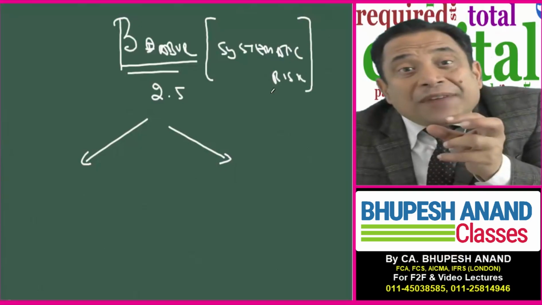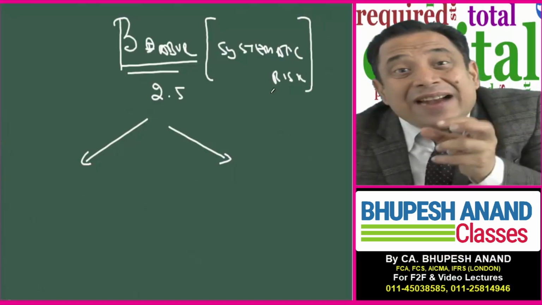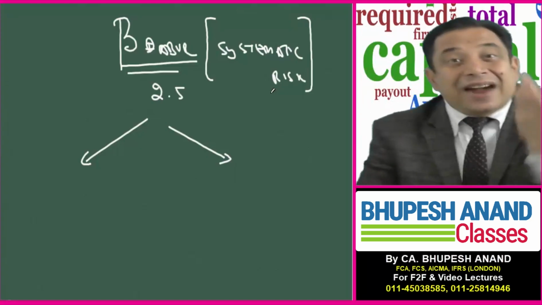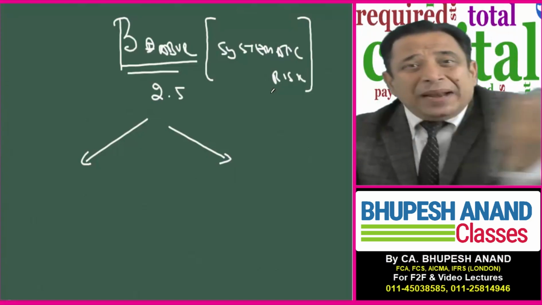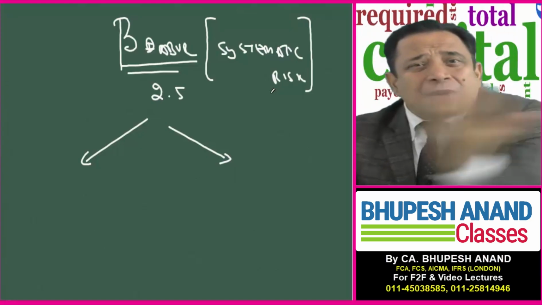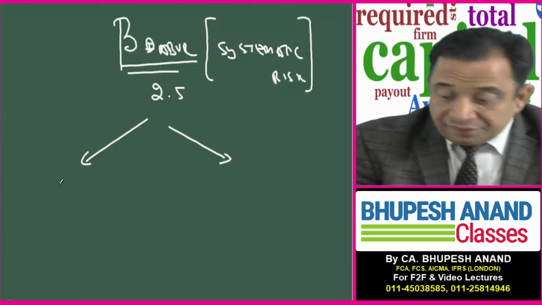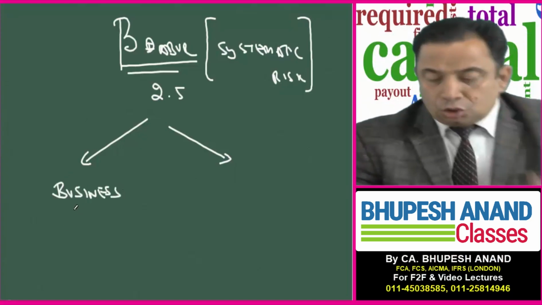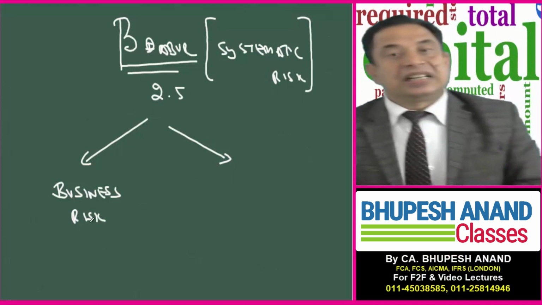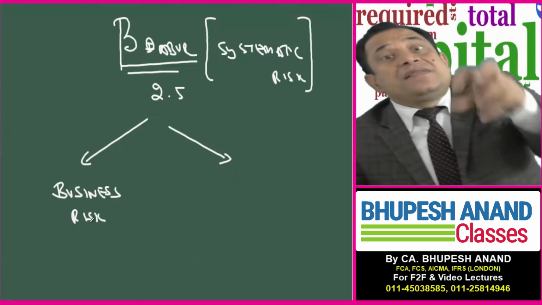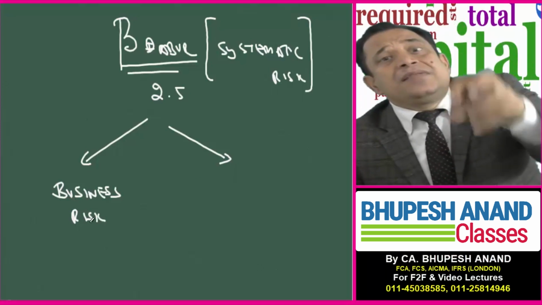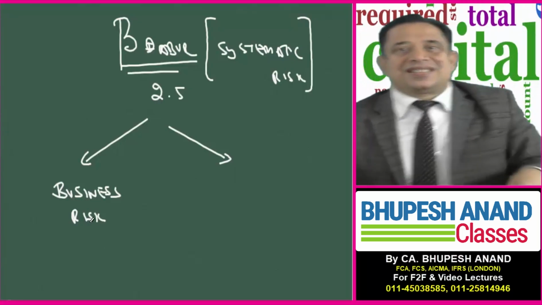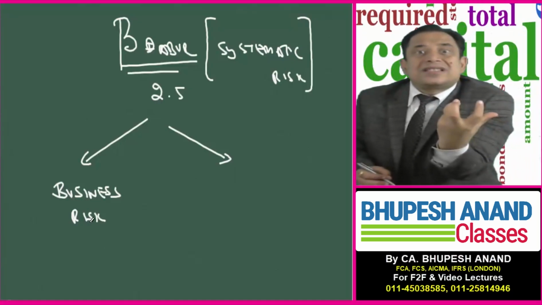I can bifurcate the systematic risk. I can divide this beta into two parts, because beta is affected by two reasons. One is business risk, meaning the business in which Dabur, Vaidyanath, or Patanjali is; it is due to that business.